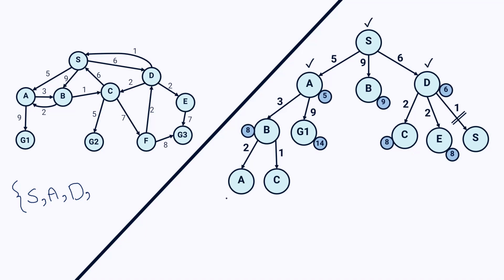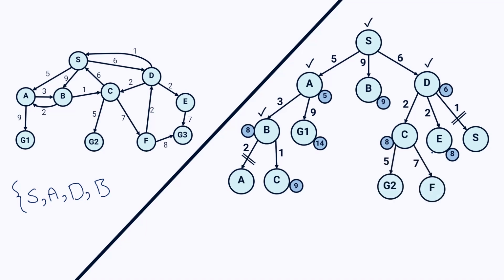B has 2 children according to the left side: one child A and another child node C. So A and C are here, but let's mark node B and add it to my visited list. A is already in my visited list, so I prune it and I won't expand it. For node C, if I calculate the G of C here, that would be 5 plus 3 is 8, and 8 plus 1 is 9. So I have 9, 14, 9, 8, and 8. To choose the least one, I should pick randomly between C and E.